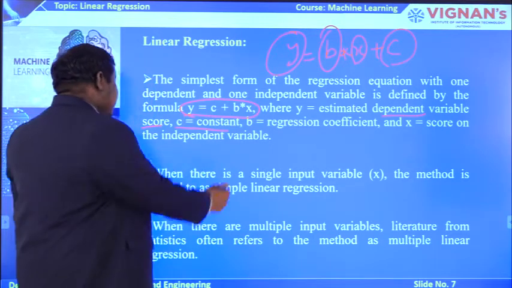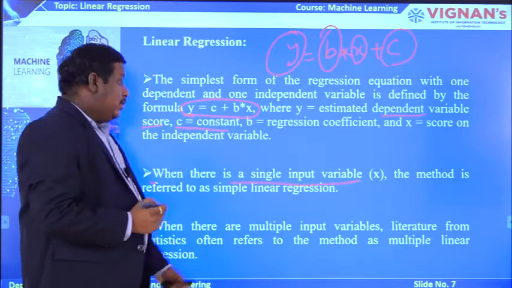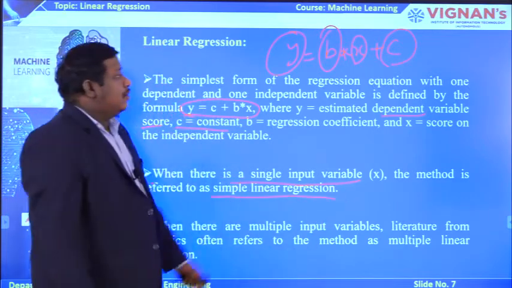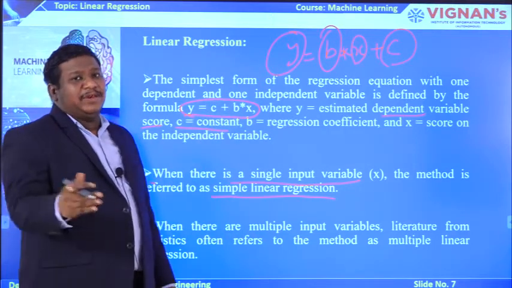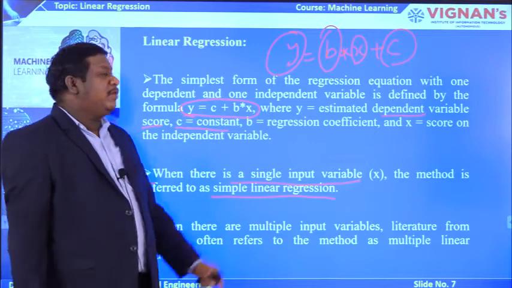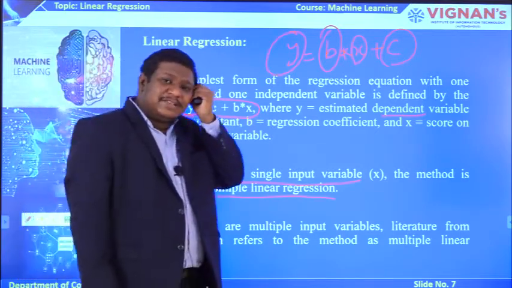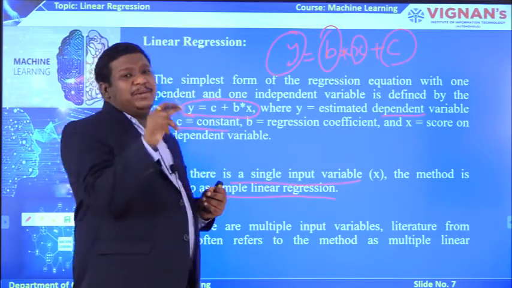When there is a single input variable x, the method is referred to as a simple linear regression model. Here x is only one variable, not x1, x2, x3. If it is more than one variable, then you see x1, x2, x3. In simpler fashion, we can write that as a sigma, sigma of i equal to 1 to n, b multiplied by xi plus c.